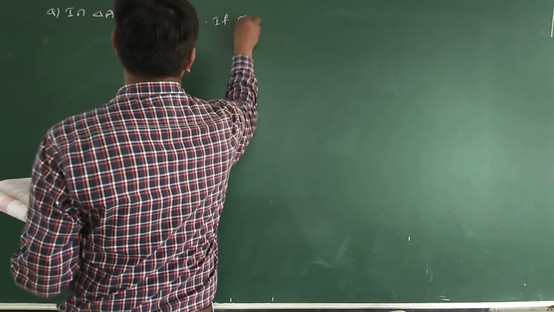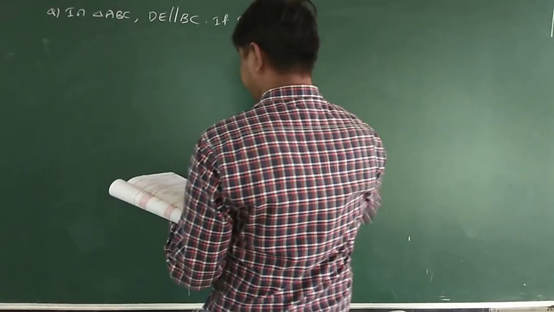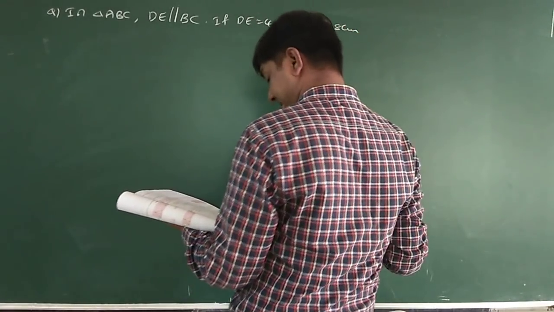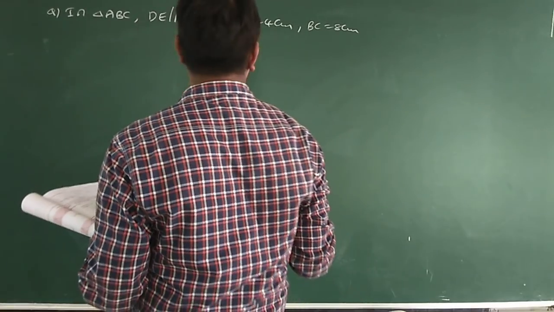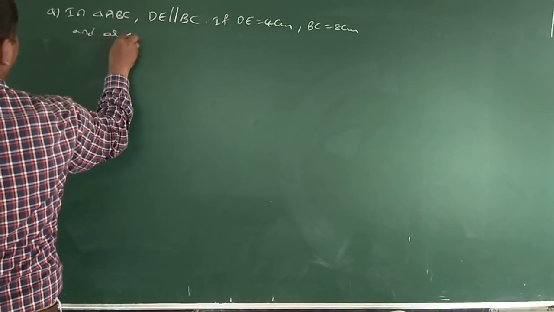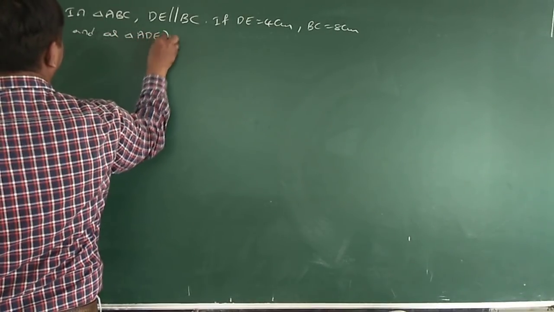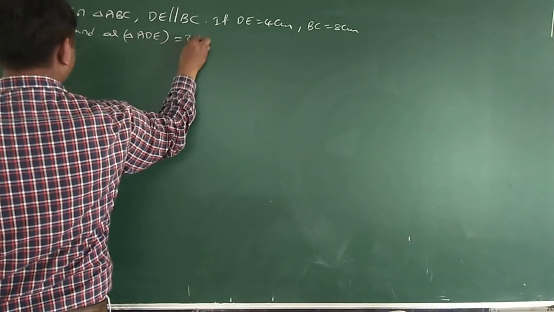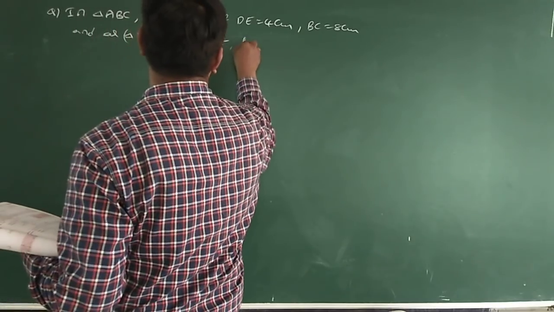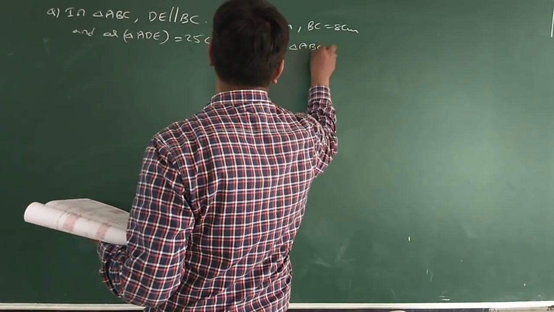If DE is equal to 4 centimeters, BC is equal to 8 centimeters, and area of triangle ADE is equal to 25 centimeter square, find area of triangle ABC.